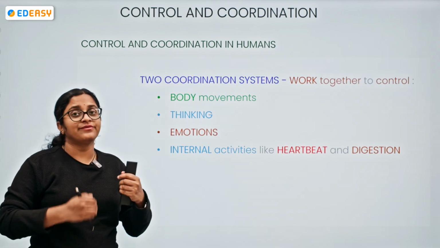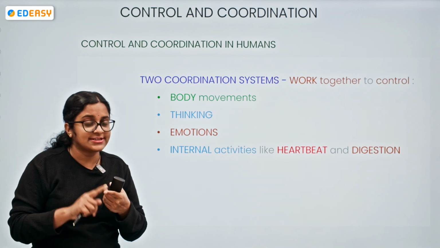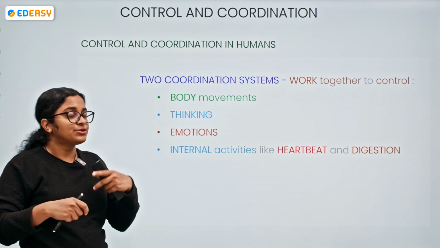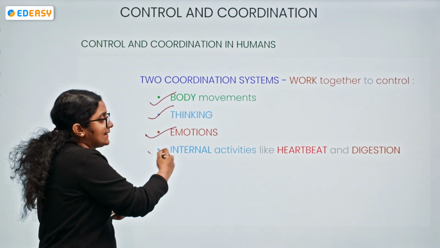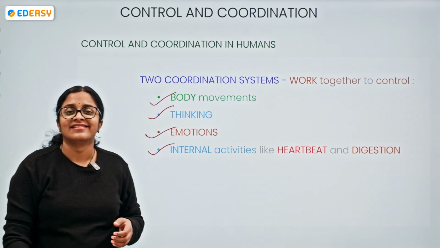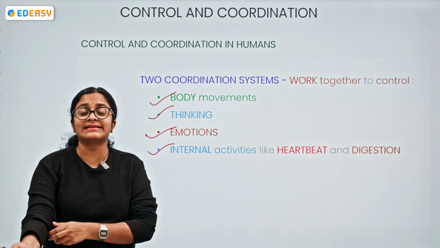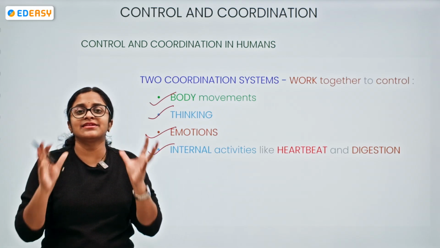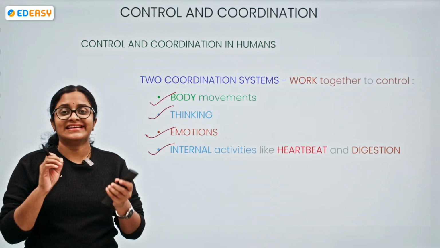In humans also we have two systems. They work together. What are they? Endocrine system and nervous system. So what are they controlling? The body movements, thinking, emotion and internal activities. When the topic control and coordination came, we generally think it is only the external movements, but no, not only the external movement, it is also the internal movement.